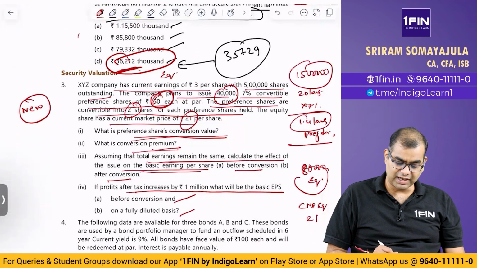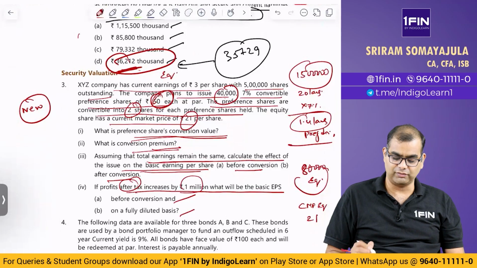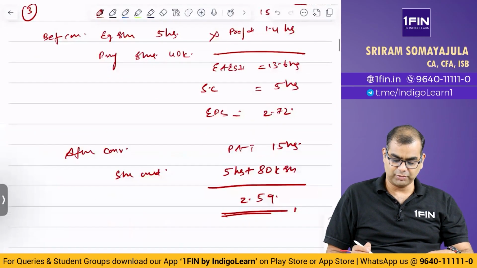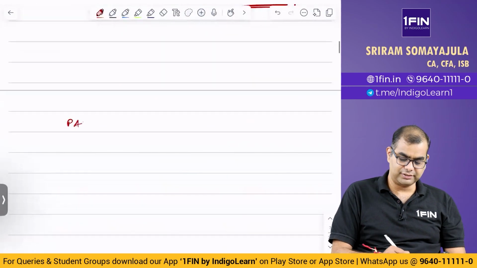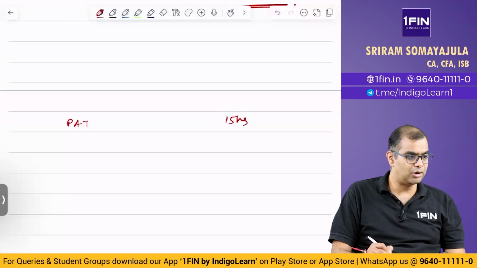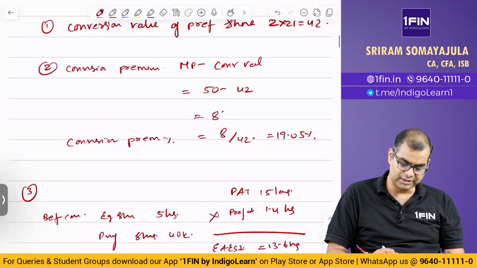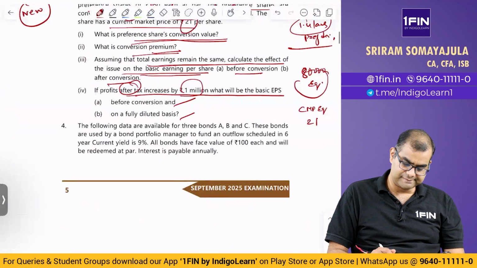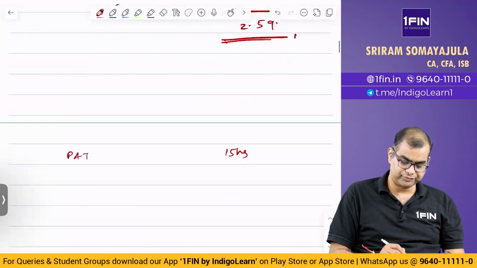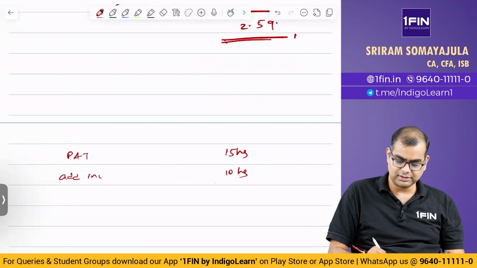Now coming to the next question, what are they saying? If profits after tax increase by $1 million, what will be the basic EPS? So profit after tax, PAT 15 lakhs. How much is it increasing? By 1 million. No, they said 1 million or 10 lakhs. What did they say? 1 million, which is 10 lakhs. Add increase 10 lakhs. Revised PAT 25 lakhs.